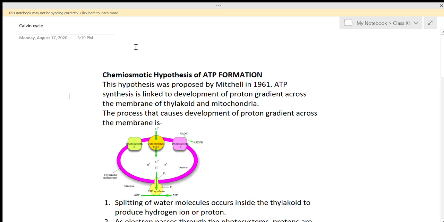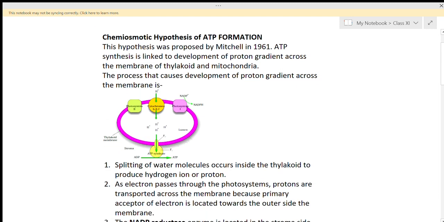Hello students, in this video I will explain dark reaction, but before that we will study the chemiosmotic hypothesis of ATP formation. Chemi means chemical and osmotic is related to osmosis. This hypothesis was proposed by Mitchell in 1961.